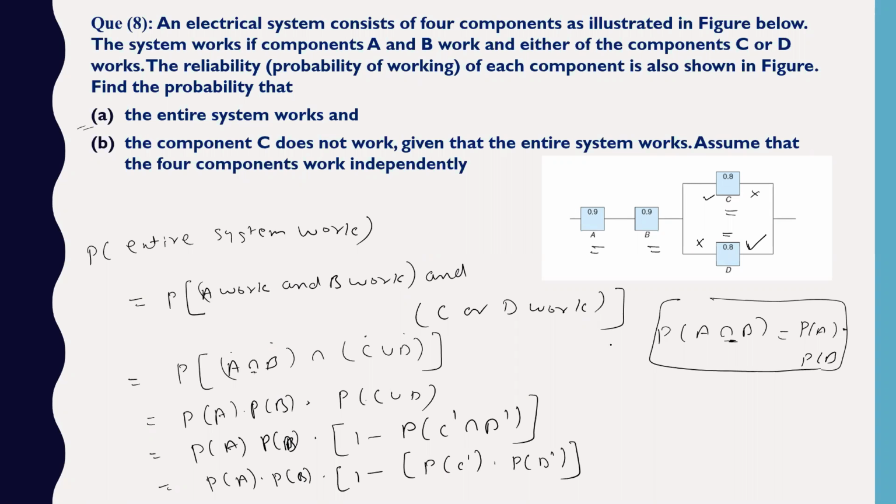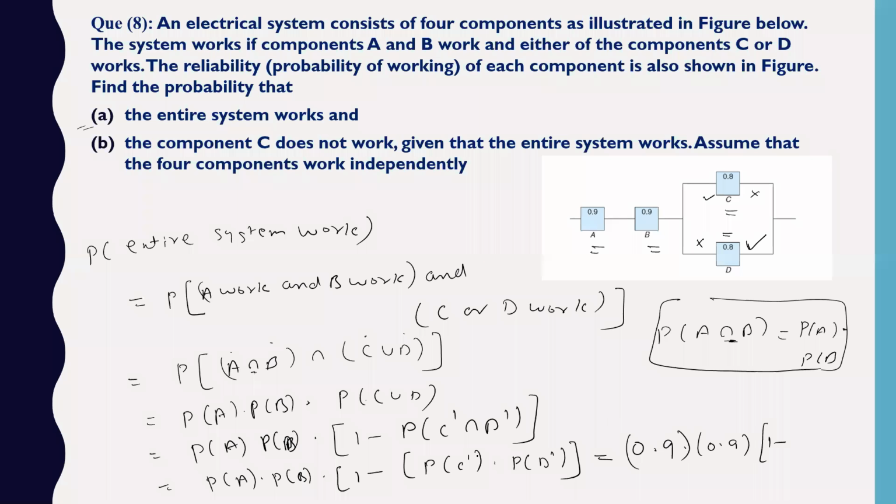So what will the answer be? Tell me, someone. Probability of A is how much? 0.9. 0.9 into probability of B, which is also 0.9. Then we have 1 minus probability of C complement. C is 0.8. 1 minus 0.8, how much?